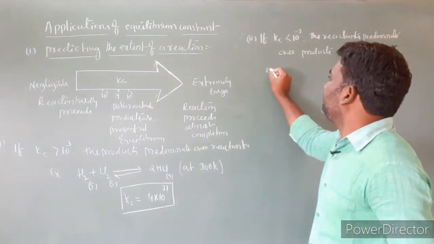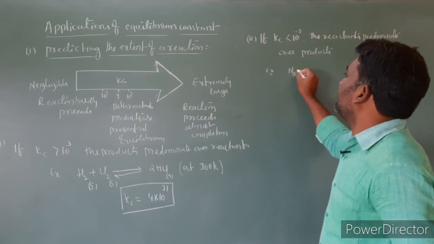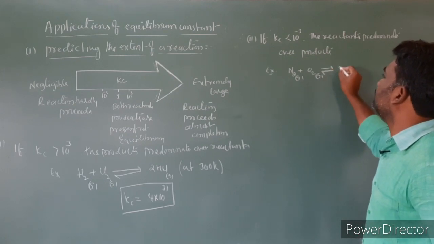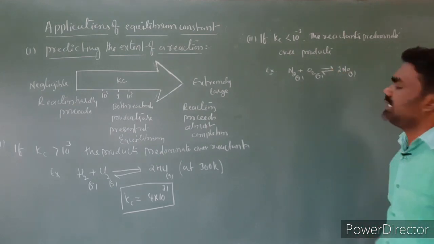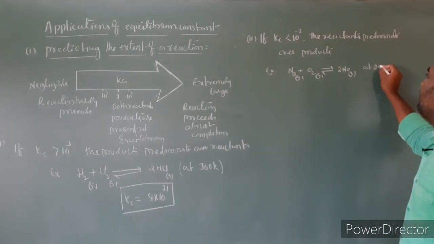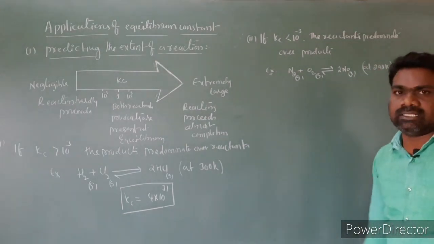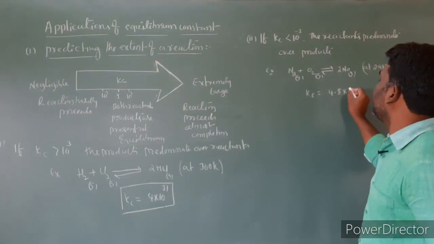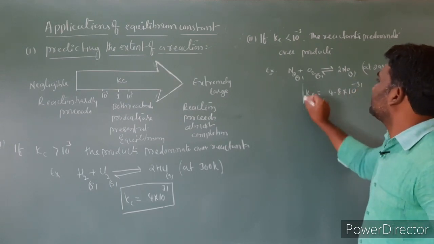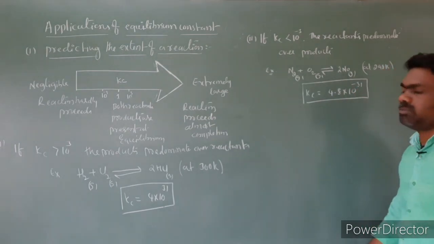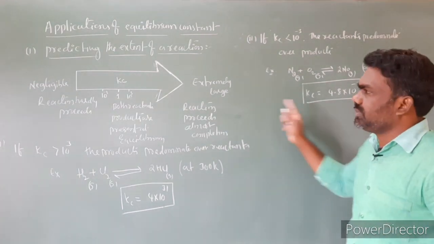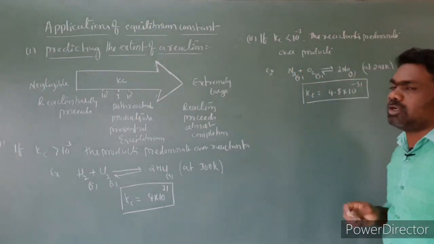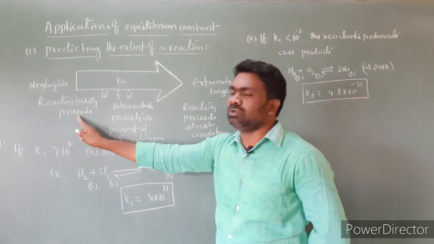So let us take an example. I am taking N2 plus O2, both gases, gives rise to 2NO, also a gas, at 298 Kelvin. For this case, Kc is equal to 4.8 into 10 power minus 31. So Kc is negligible, very small. If Kc is less than 10 power minus 3, the reactants predominate over products. So the reaction hardly proceeds.